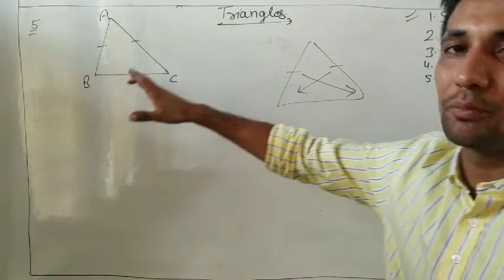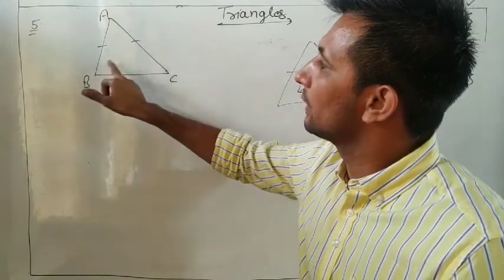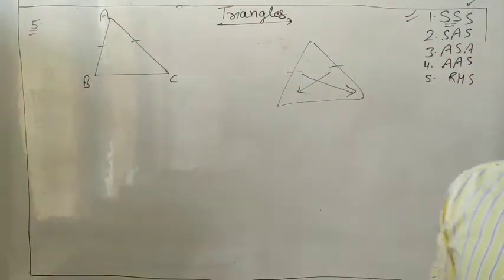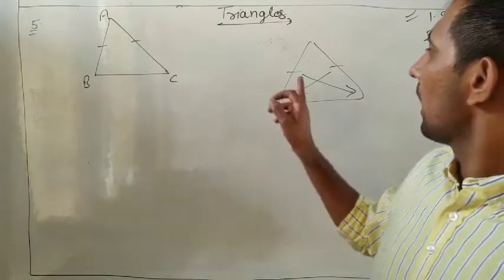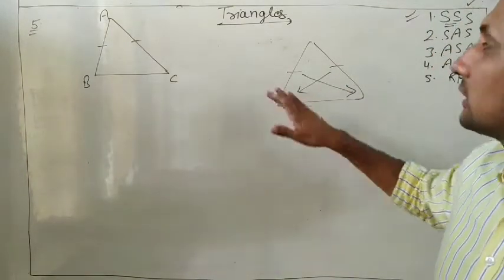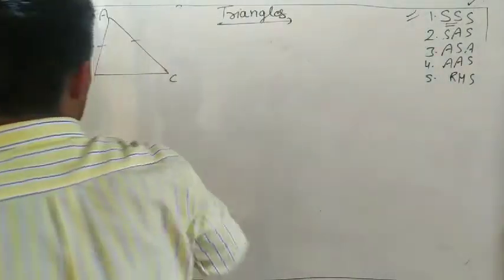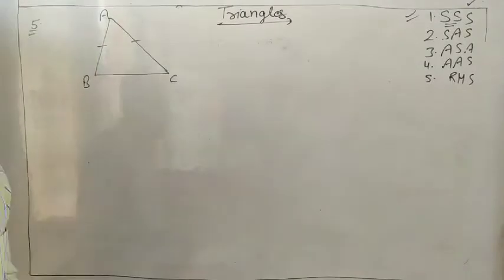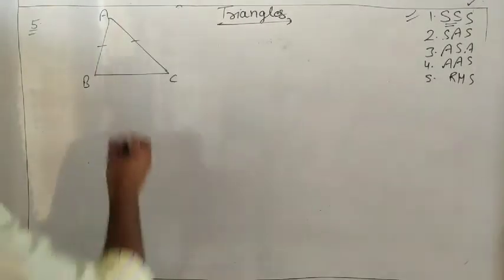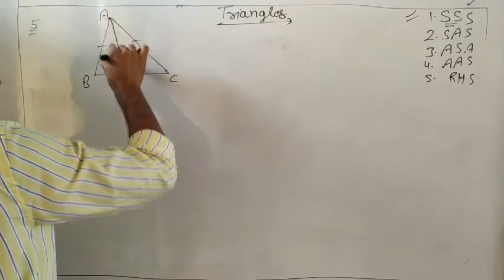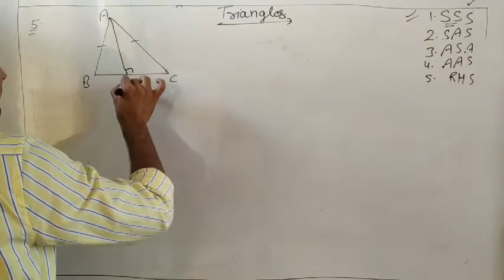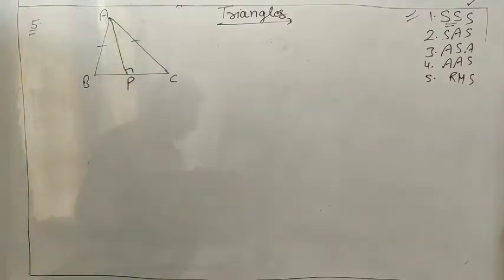But now we will do its proof. If two sides are equal, then the opposite angles are equal, and the converse is the same. If two angles are equal, then the opposite sides are also equal. We can directly use these theorems. Otherwise we will do it as follows. Draw a perpendicular at BC. Perpendicular means 90 degrees.